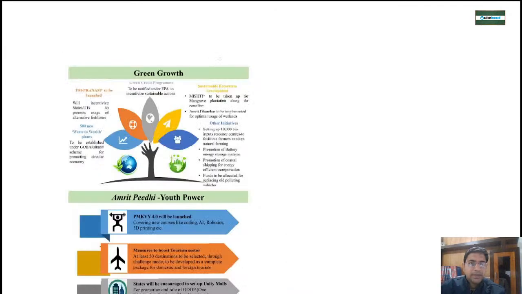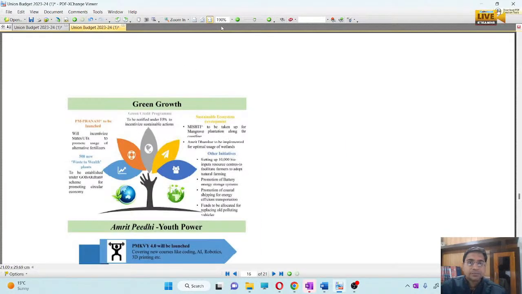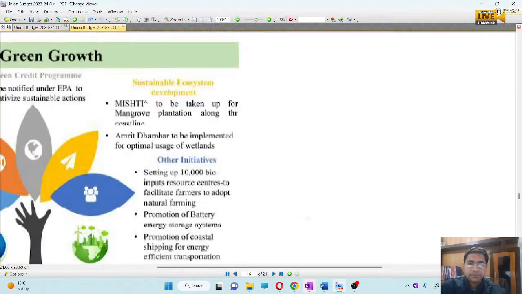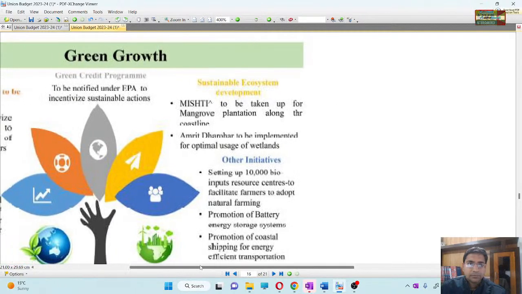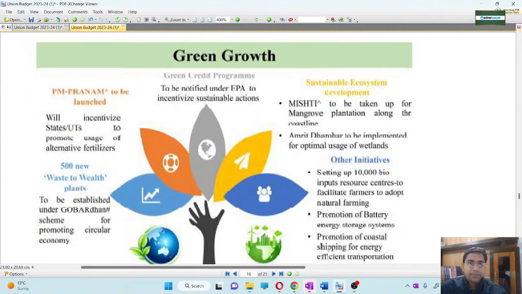Under the green growth concept, PM Pranam will be launched. PM Pranam is very important.